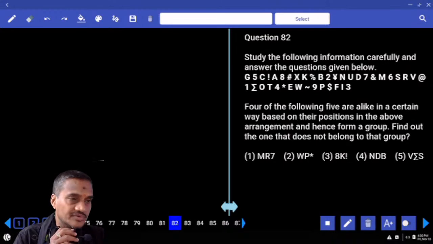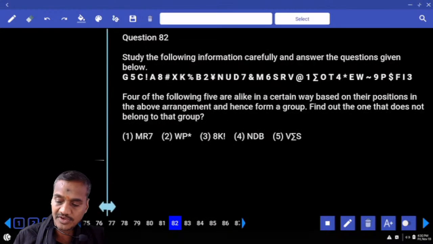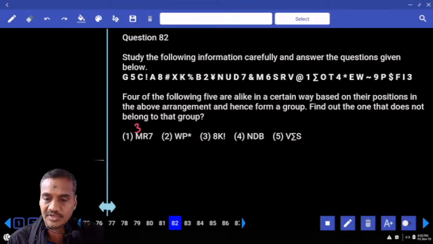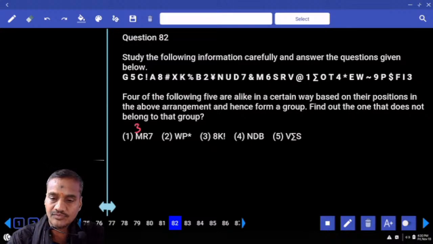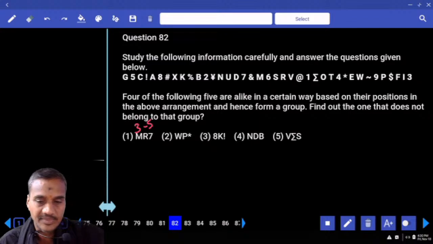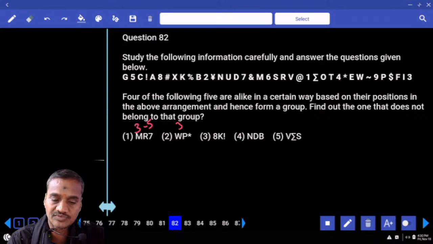Now, questions 82 onwards are based on sequences. In this sequence, four out of the following are alike, and we need the odd one out: M, R, 7. Between M and R, the difference is 1, 2, 3, plus 3. Between R and 7, it is 1, 2, 3, 4, 5, minus 5. Plus 3, minus 5 continues. W and P, between W and P, 1, 2, 3, plus 3. And P and star, 1, 2, 3, 4, 5, minus 5.